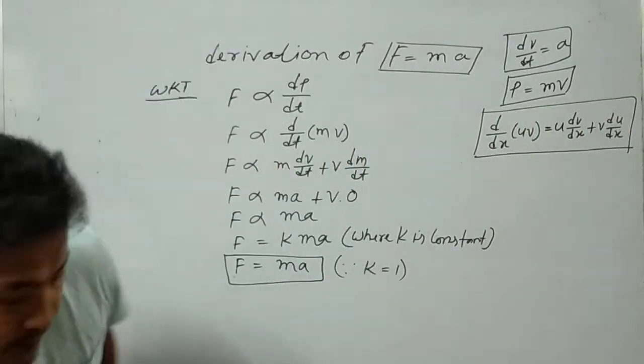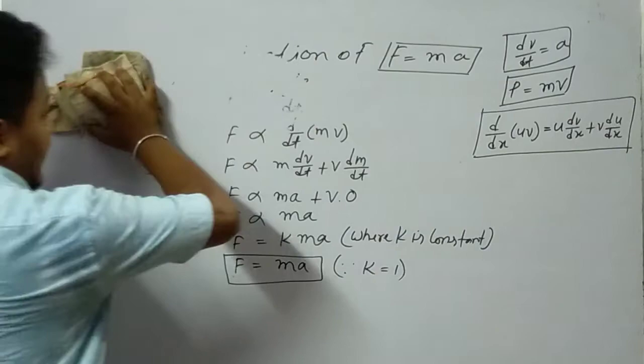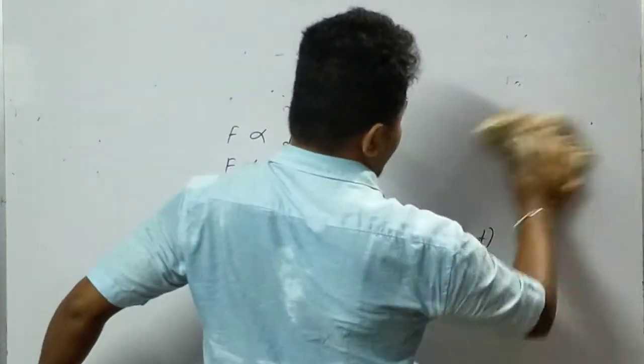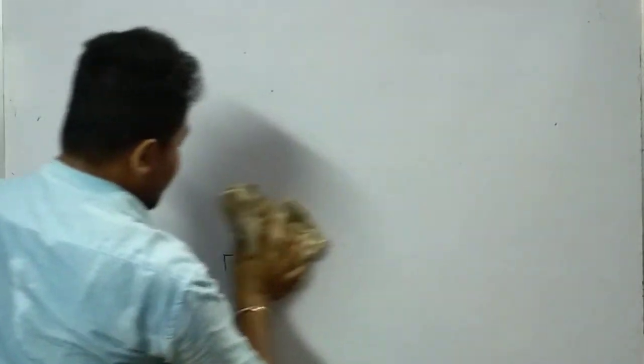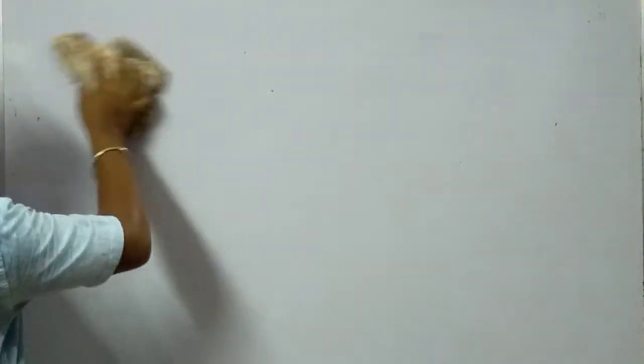Let us see. I also told you that the derivation of Newton's first law of motion is a special case of Newton's second law of motion. You remember it, you can write it down. The derivation of Newton's first law of motion is a special case of Newton's second law of motion.